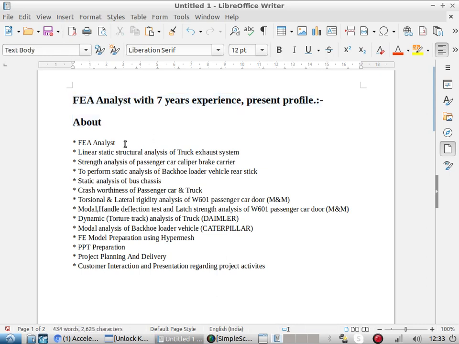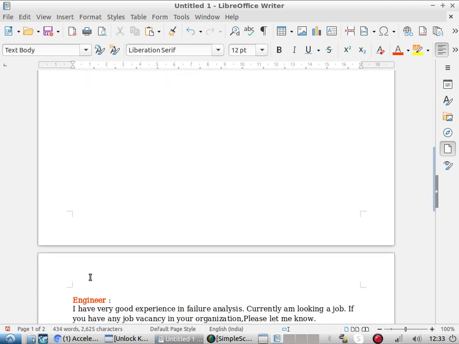He has 7 years of experience, says he is looking for a job, and has linear static structural analysis and truck exhaust system experience. Good experience from the profile, related to the automobile field and particularly to FEA. Once you say 7 years of experience, the company wants extra. They want you to be a design problem solver, not a button pushing engineer. Now we start testing him.